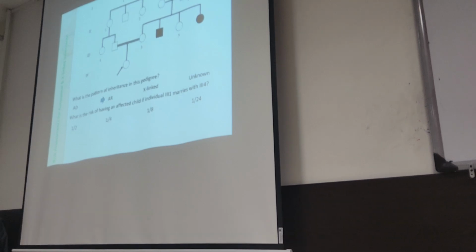Taking the possibility that 2-4 is an obligatory carrier. Yes. 2-4 is obligated, an obligatory carrier, seeing her sibling 2-1, which has 3-1 as a daughter, and since the father 3-4 is affected homozygous. So you were saying that the chance of this individual to be carrier is 1 over 4. This is an obligatory carrier, right? Yes. And what about this one?